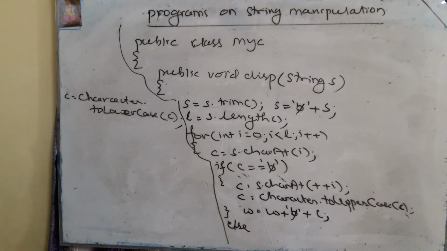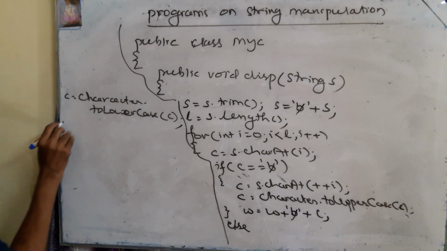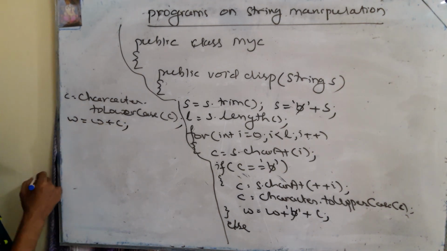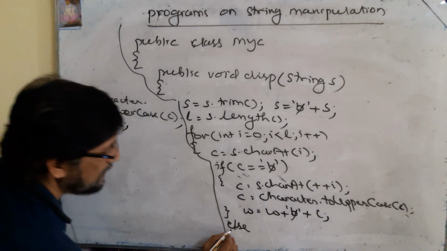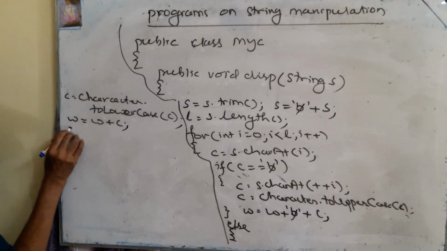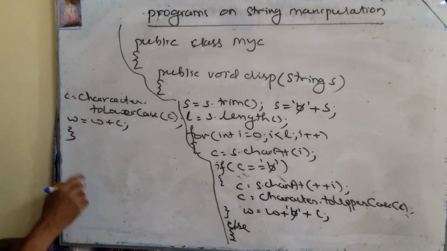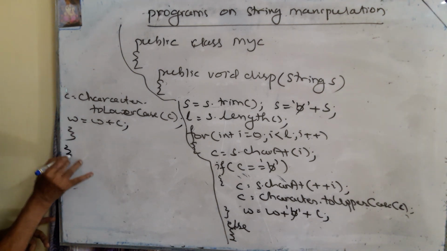So in this way you can convert the character into lowercase and concatenate it with w. w is equal to w plus c. Okay. The else part has two statements, so brackets are needed for the two statements. Close the bracket. Okay. So in this way you continue the process. Then close the for loop.